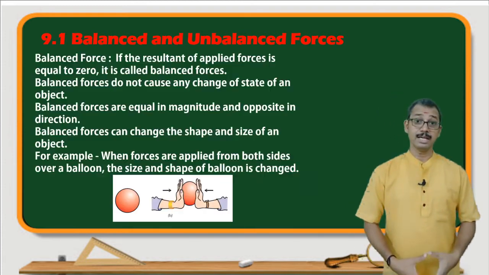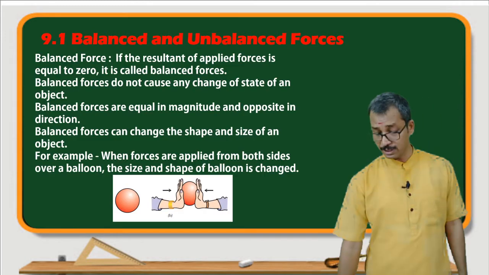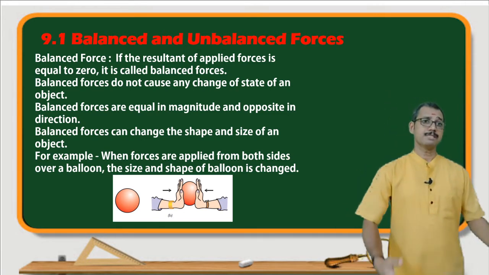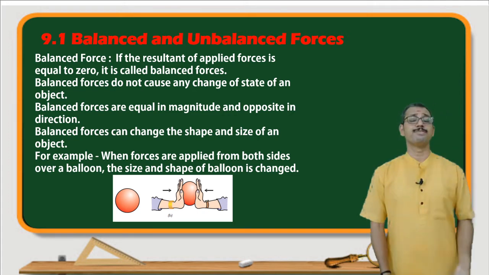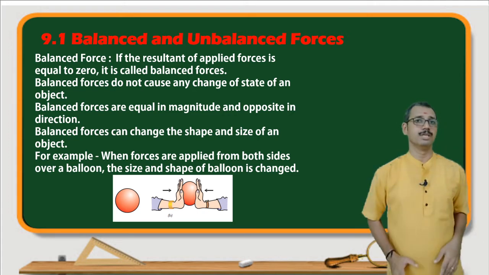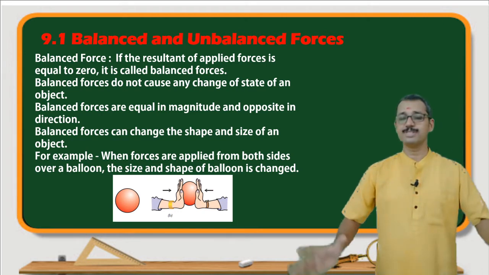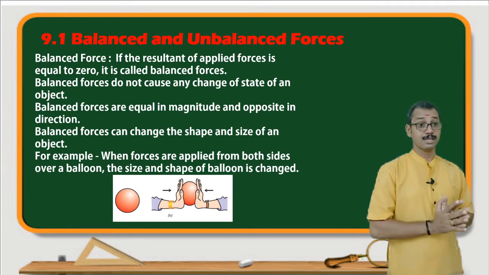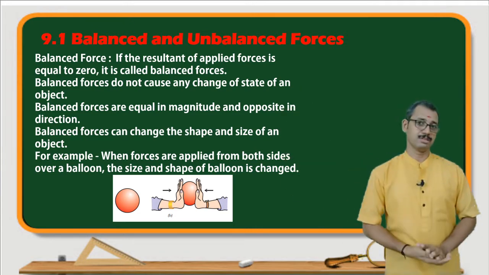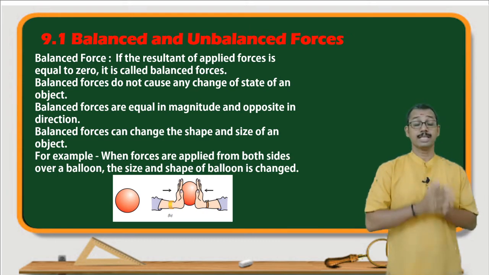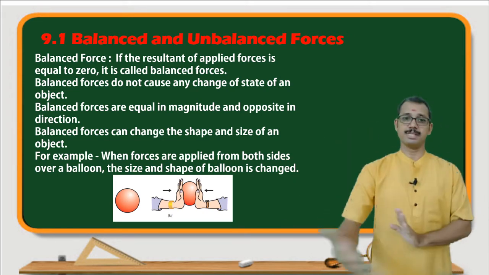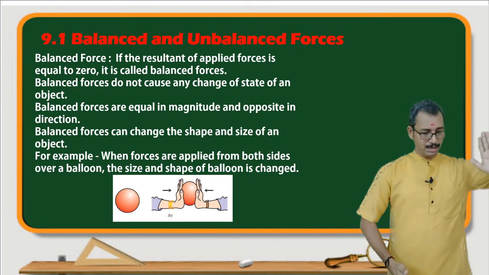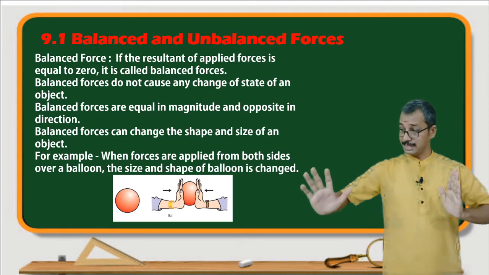Now we are going to study in detail about balanced and unbalanced force. What is balanced force? The resultant applied force is equal to 0. Look, when we apply a force, it is applied in only one direction, so there is a resultant force. Understand? Because only one force is applied in one direction. Now suppose one force is applied from this side and another equal and opposite force is applied from the other side.